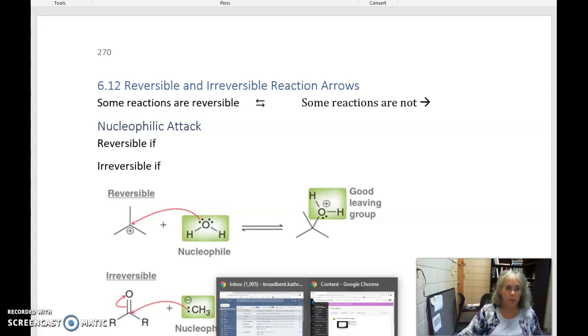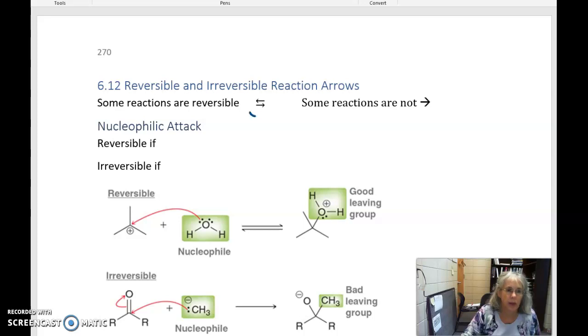Reversible and irreversible reactions. Some reactions are reversible, and for those we draw the arrows facing both directions. They can go forward, they can go backwards, but some reactions are not reversible. And so we can look at the type of reaction and come up with reasons.